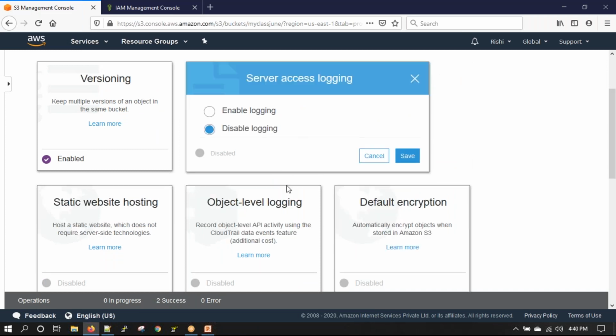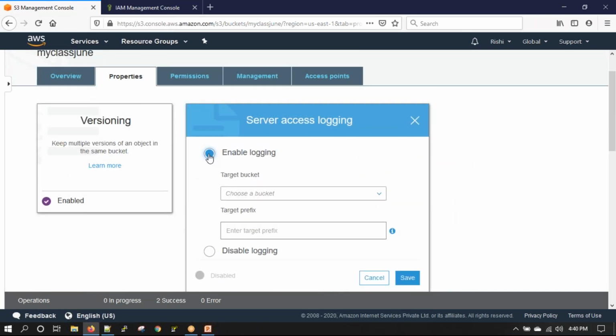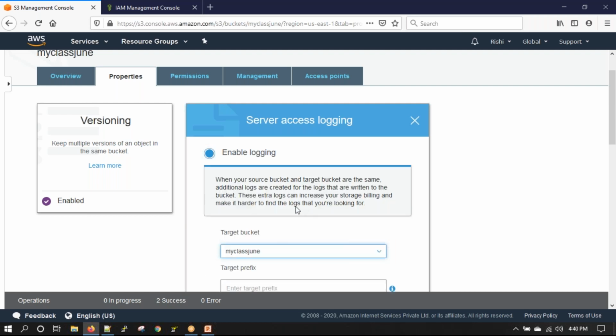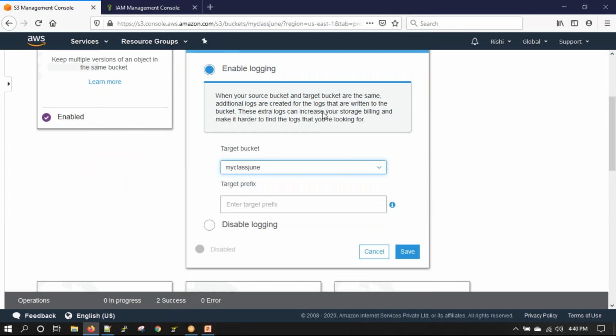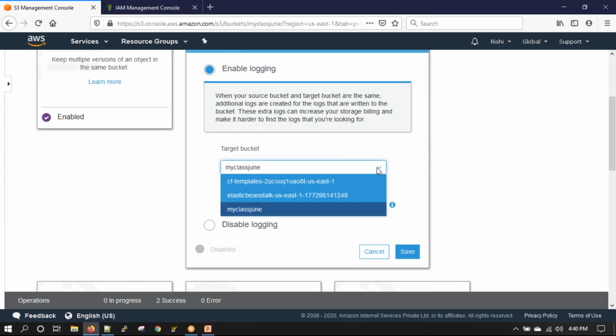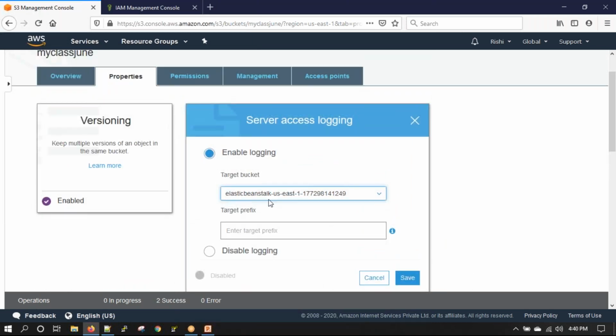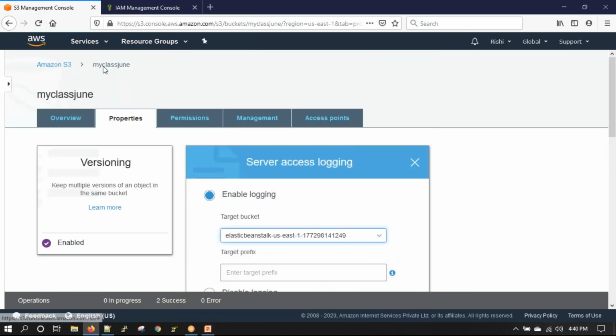Server access logging is, if I enable this, this will store server access logs of any access that happens on an S3 bucket. So I can say store my logs in S3. If I enable it, that means anything that happens on this bucket will generate a set of logs.